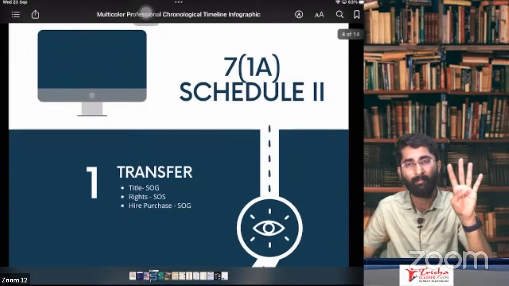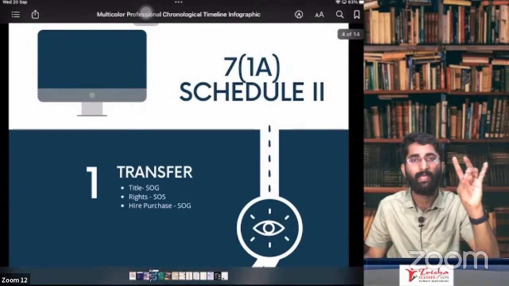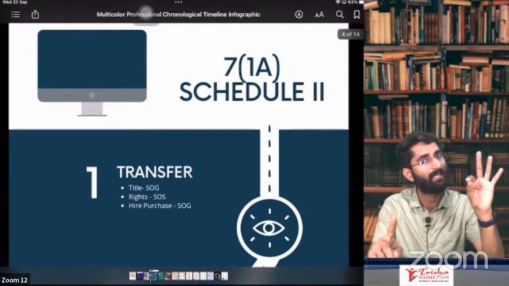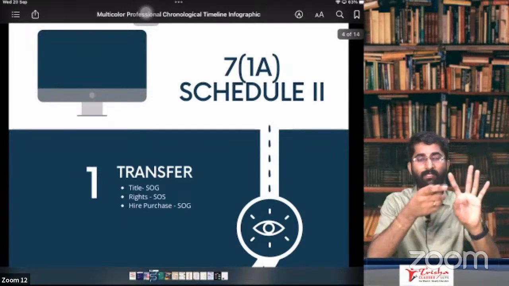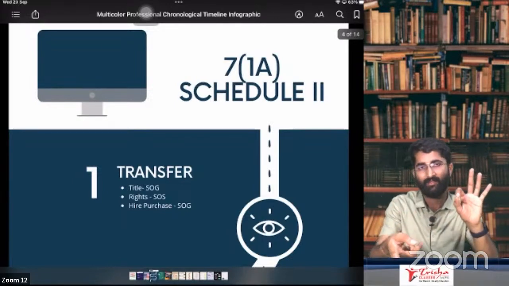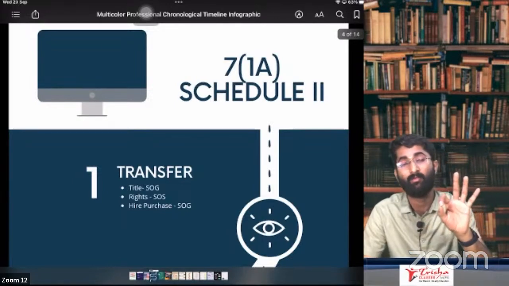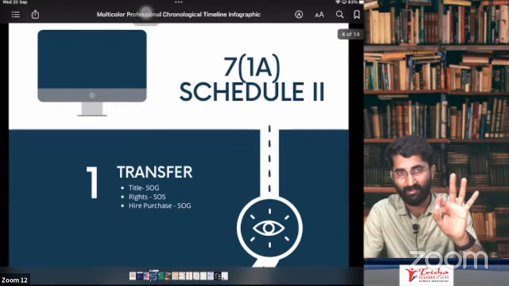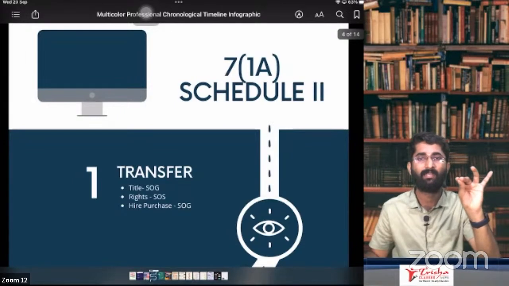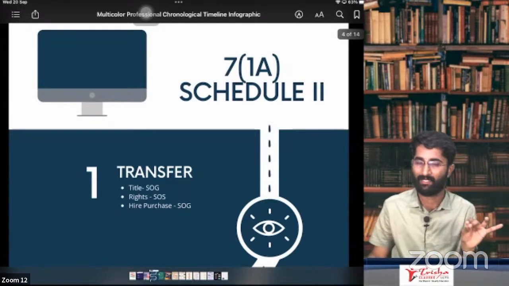There are 4 paragraphs in this. Para 1: permanent transfer or disposal of the asset on which ITC is taken. ITC has to be availed. So that is section number 7, subsection 1, clause C and schedule number 1, para number 1. Para number 2 is about related persons. If you are transferring goods between related persons, that will be a supply.